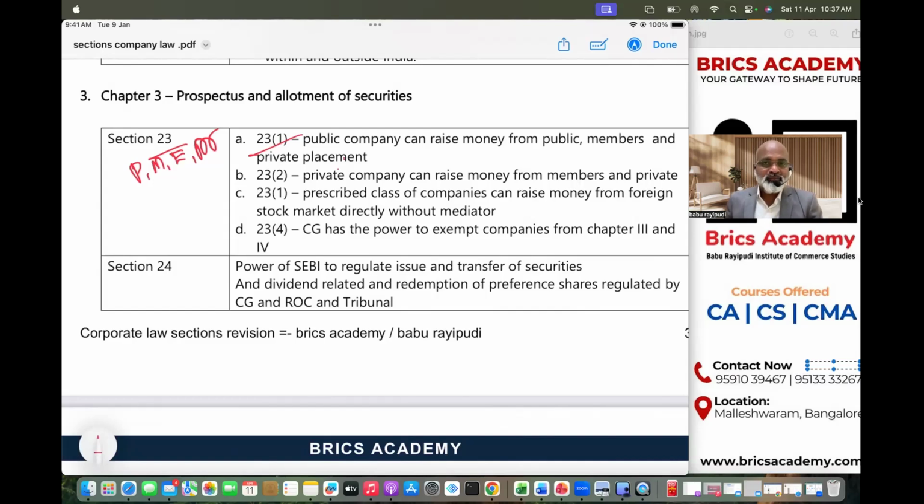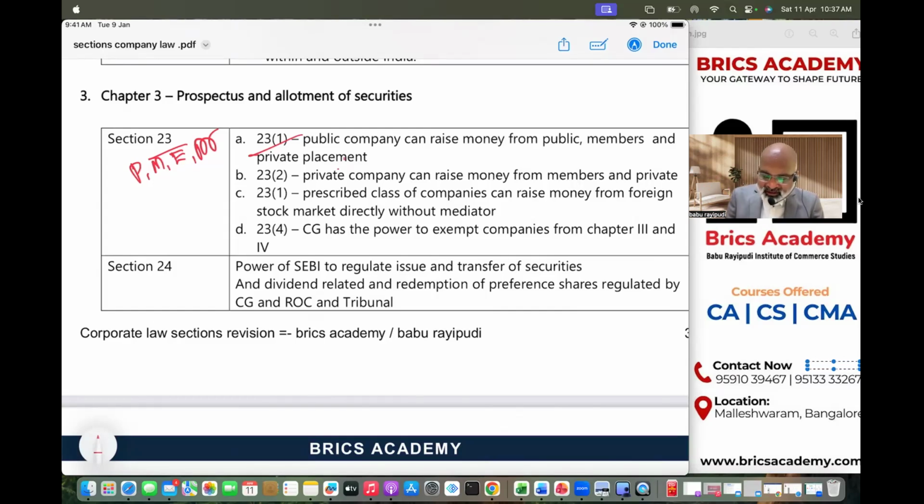It's a revision class, so definitely the speed of the lecture will be a little more compared to the regular class. My objective is, without wasting time, to give you a revision of these sections so that they can be utilized when you're writing case law questions as well as MCQs.